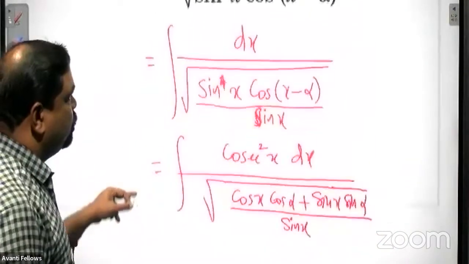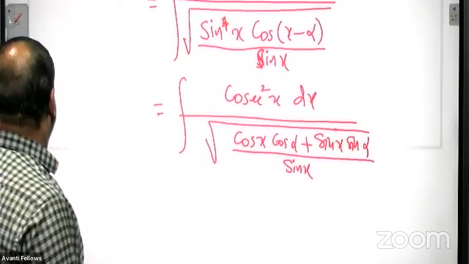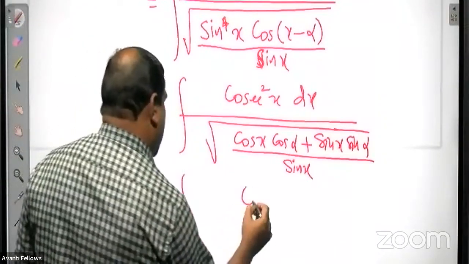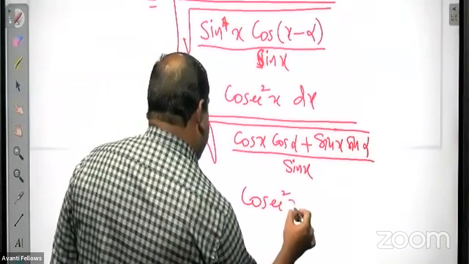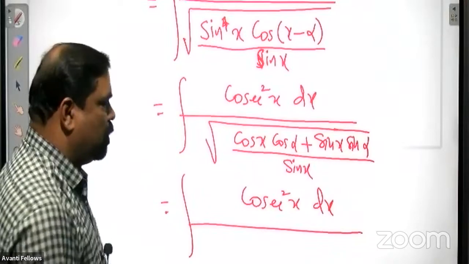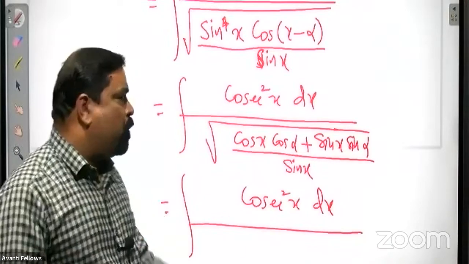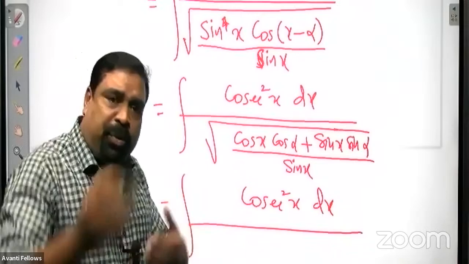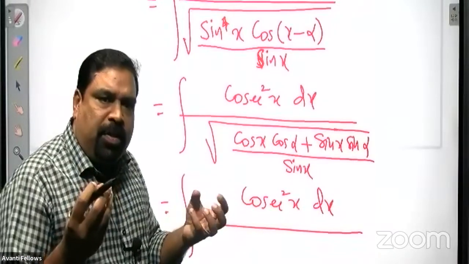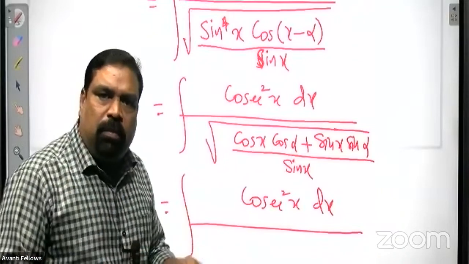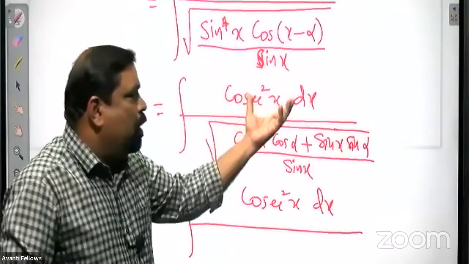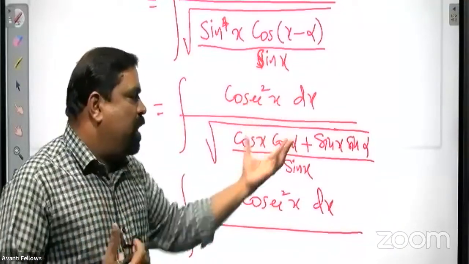So that is equal to integral cosec square x dx. You remember, in the numerator, we have got a term cosec square x. So naturally, our next target is to bring a term like cot x, because the derivative of cot x is cosec square x. So cosec square x is ready to receive a term like cot x.